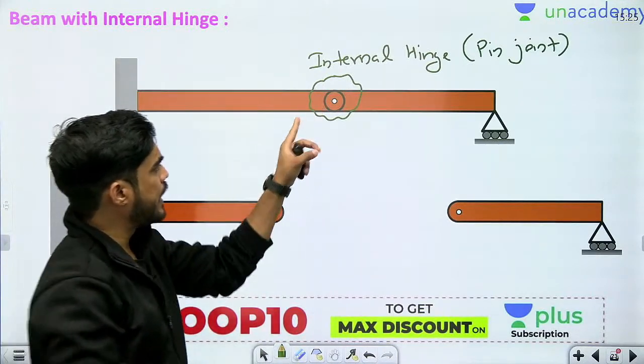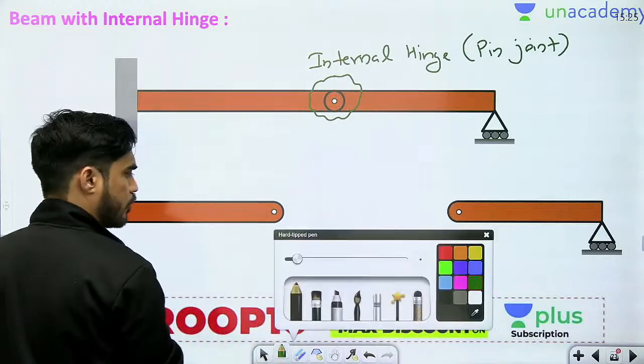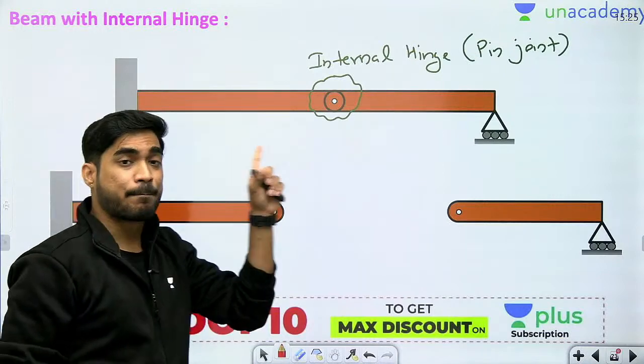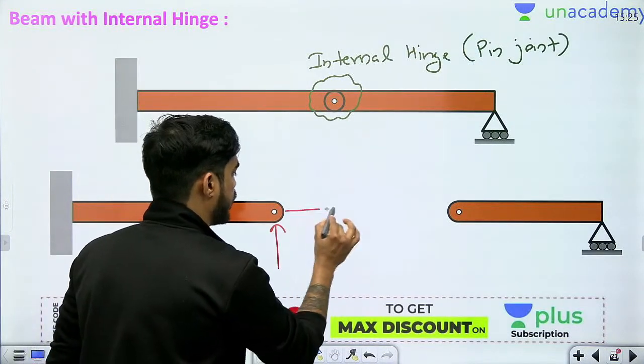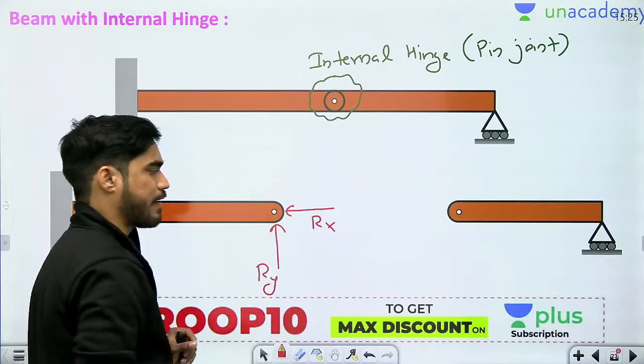Now if you separate the two beams using this pin, what you are going to get, beta? If you separate the beams using this pin, this is a pin joint, so you are going to get a vertical reaction and a horizontal reaction. Let me call this Rx and Ry.